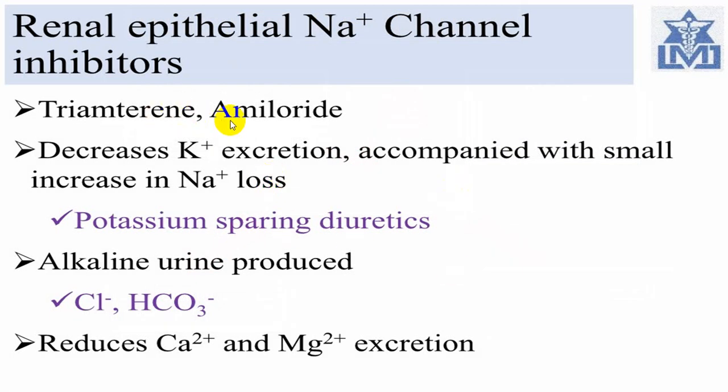So triamterene and amiloride are usually not commonly utilized. It decreases the potassium excretion and it increases the sodium loss. Because of this, you can also end up with alkaline urine because it throws out bicarbonate. It reduces calcium and magnesium excretion, and because of this it will result in hypermagnesemia and hypercalcemia.